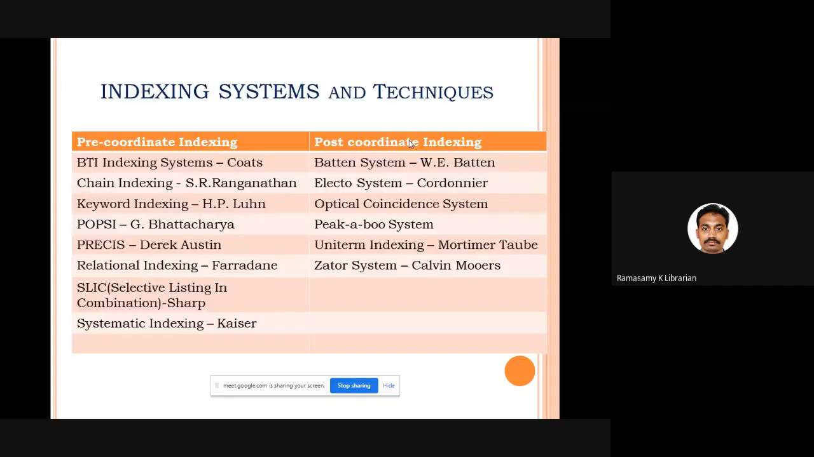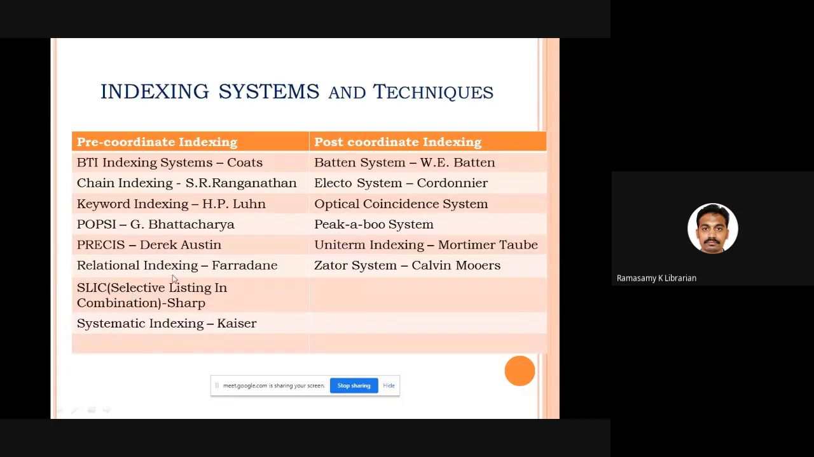Okay, fine. So what are the indexing systems? In pre-coordinate, we have BTI, British Technology Index, indexing systems by Coates, S.R. Ranganathan's chain indexing, H.P. Luhn's keyword indexing, Bhattacharyya's POPSI, Derek Austin's PRECIS, Farradane's relational indexing, Sharp's SLIC, and Kaiser's systematic index.